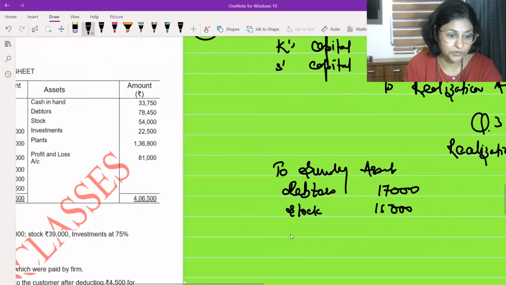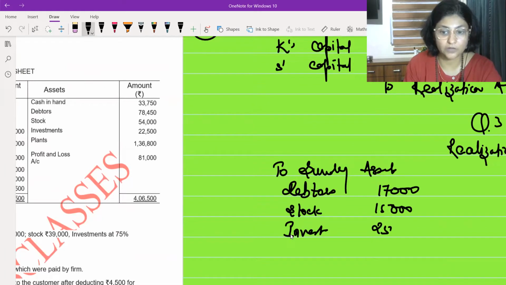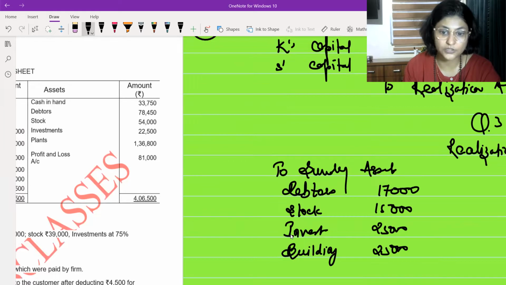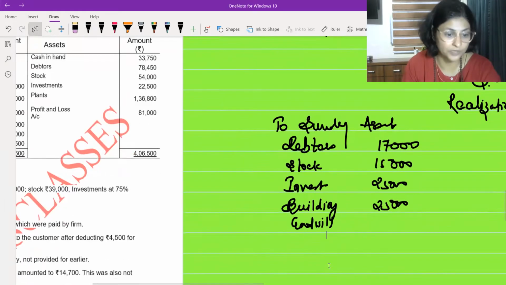What else is going to come over here? Investment is going to come over here, students, and investment is 25,000 rupees. What is building? Building is again 25,000 rupees, and goodwill will also come. Goodwill is a realizable asset. Don't forget that, as many students have doubt regarding this.